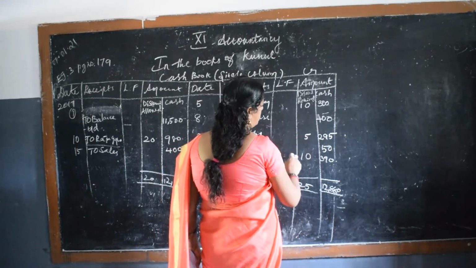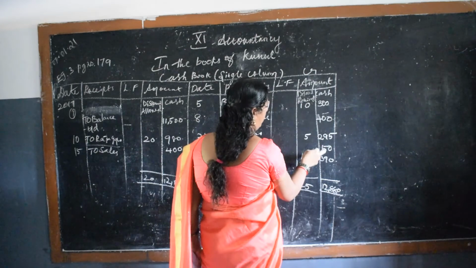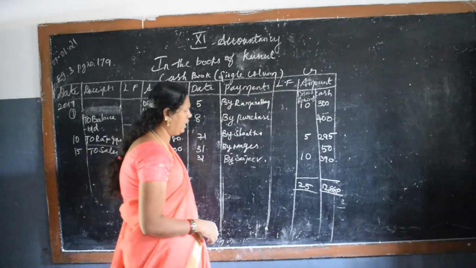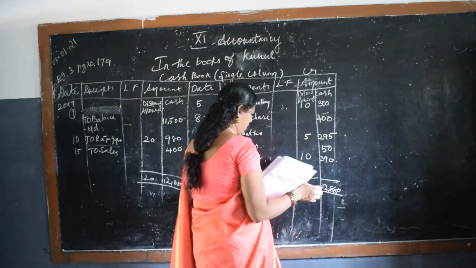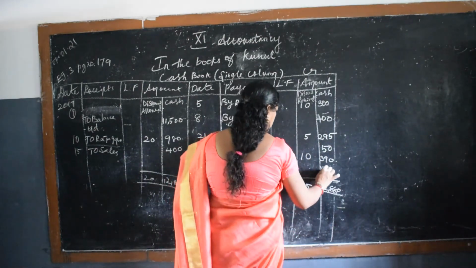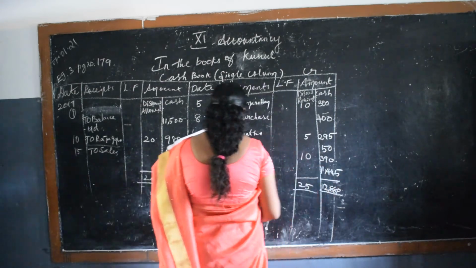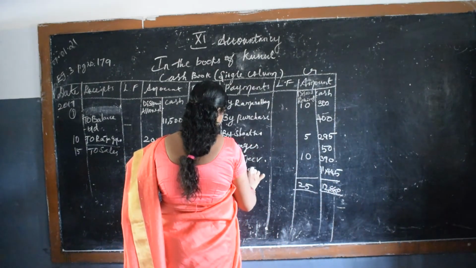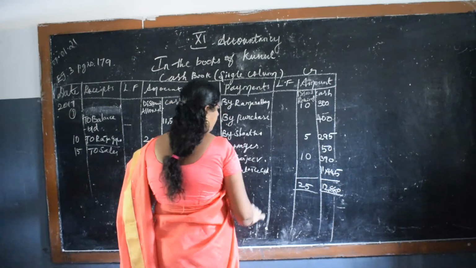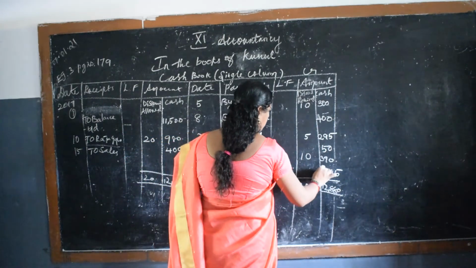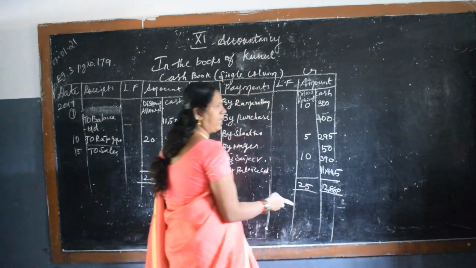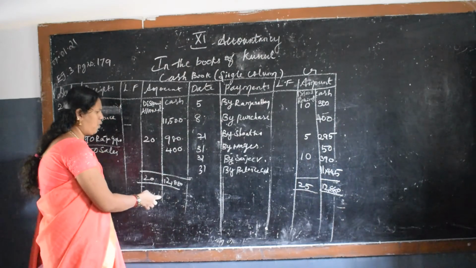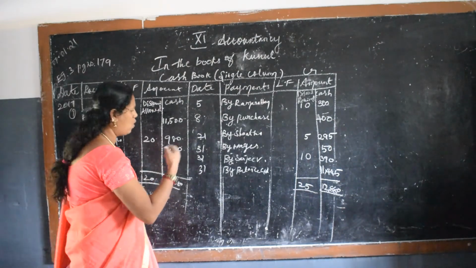Okay, you will add 700. Okay, 1,390. Okay, 12,880 minus 1,390. If you deduct, you will get 11,445. That is on 31st, it is by balance c/d. Balance c/d 11,445. Okay. This side you will get 1,390, and this side you got 12,880. Deducted, and you will get the closing down value.